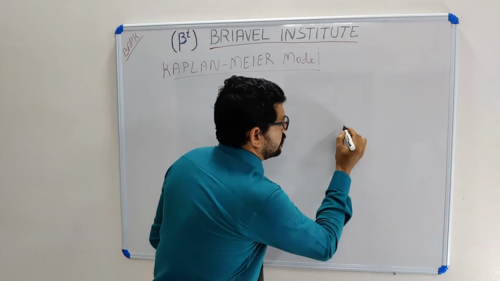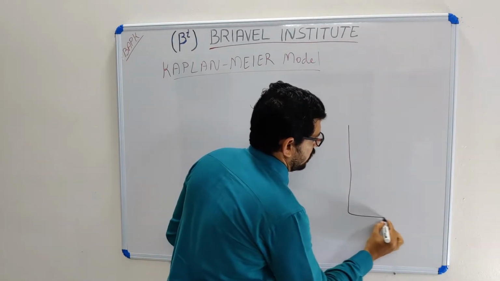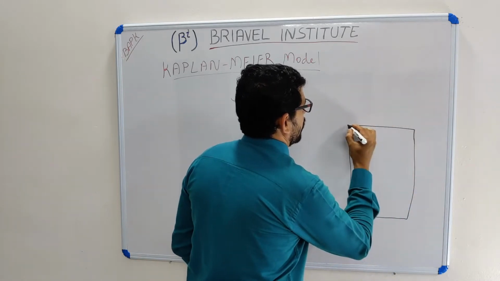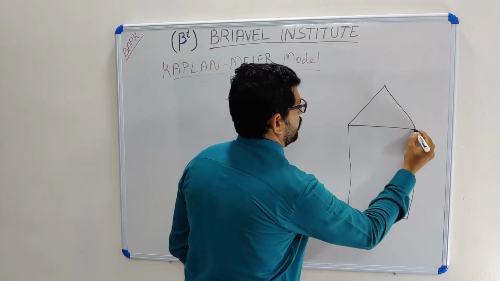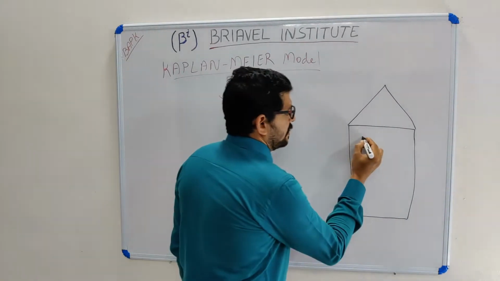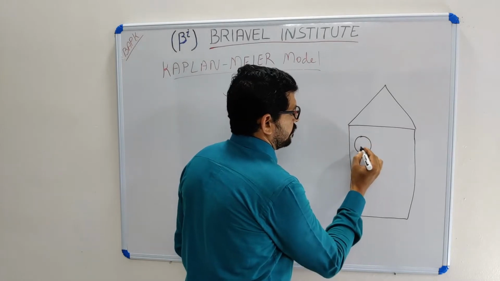This is my house, a small house. In my small house I have 6 puppies.